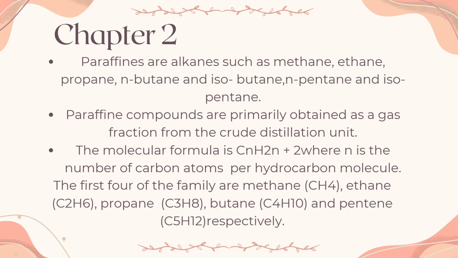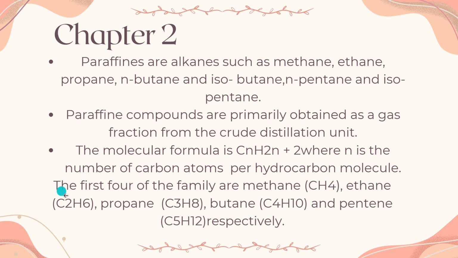So alkanes, you can remember it through 3S: they are saturated, single bonds, and they undergo substitution. Then paraffin compounds are primarily obtained as a gas fraction from the crude distillation. The molecular formula is CnH2n+2, where n is the number of carbon atoms per hydrocarbon molecule.